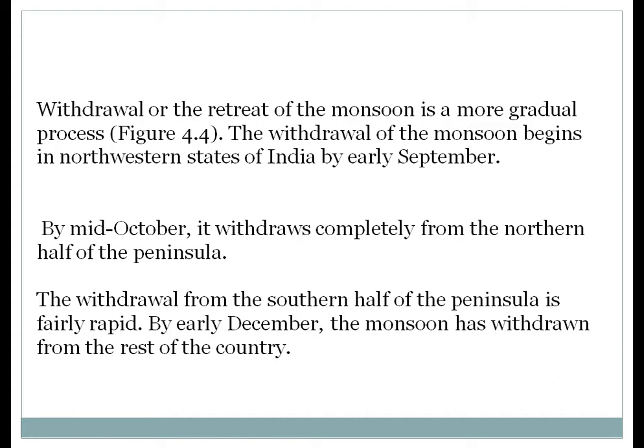So coming of monsoon, advance of monsoon, pre-monsoon, withdrawal of the monsoon, all these concepts you have to fix in your mind logically and systematically, so that you can understand in which month the monsoon reaches India, from which date to which date, moving in which direction. The withdrawal from the southern half of the peninsula is fairly rapid. By early December, the monsoon has withdrawn from the rest of the country.